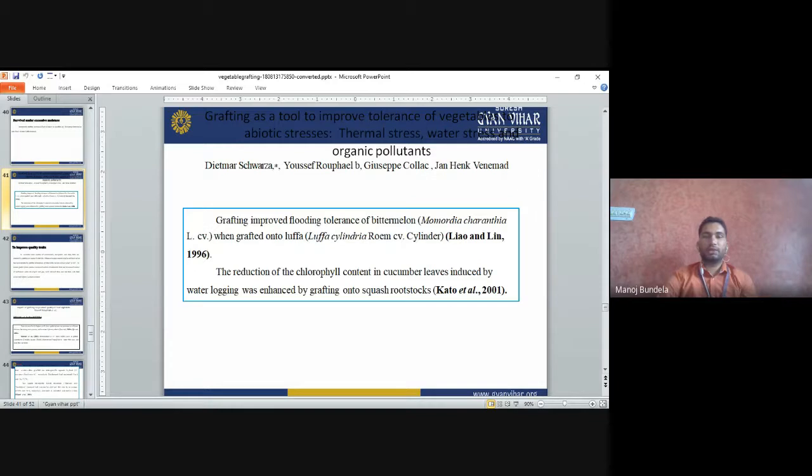Improve the tolerance to abiotic stress. So abiotic stress includes thermal stress, water stress, and organic pollutants. Grafting will improve the flood tolerance of bitter melons, Momordica charantia, when grafted onto luffa. If you graft Momordica charantia, bitter melon, onto luffa, it will control thermal stress and water stress. The reduction of chlorophyll content in cucumber leaves induced by waterlogging is reduced by grafting onto squash rootstock.